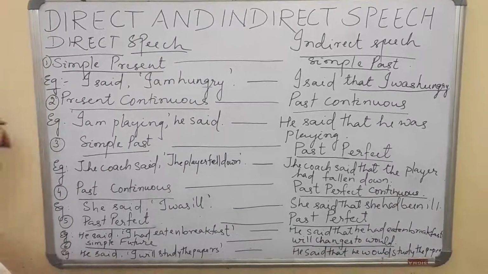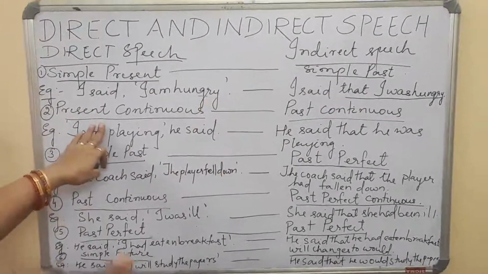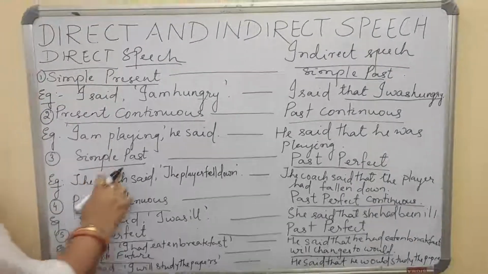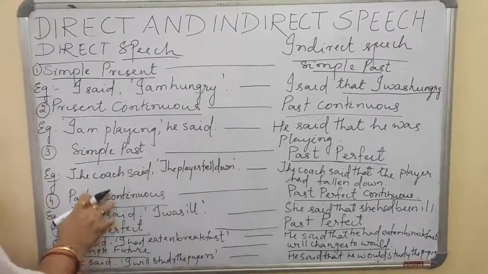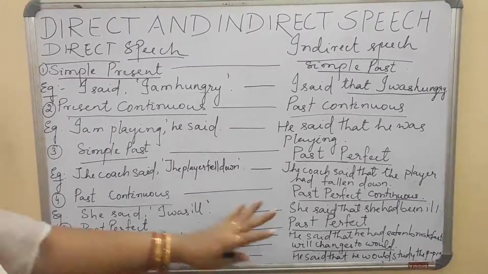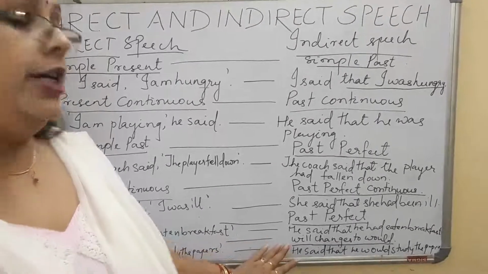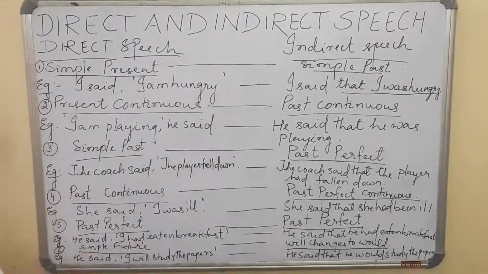Again, I will just give a recap for you. Simple present, simple past ban jata hai. Present continuous, past continuous. Simple past, past perfect. Past continuous, past perfect continuous. Past perfect, past perfect. Then simple future will changes to would. Just go through the table.